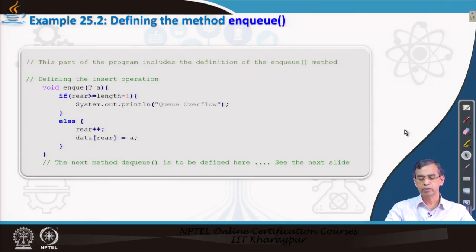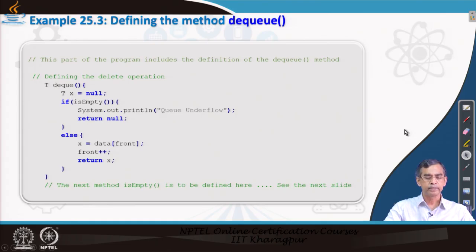Now, let us come to the next, the DQ operation. Here is the DQ operation that we have defined. The DQ operation does not require any argument to be passed, unlike the NQ operation.